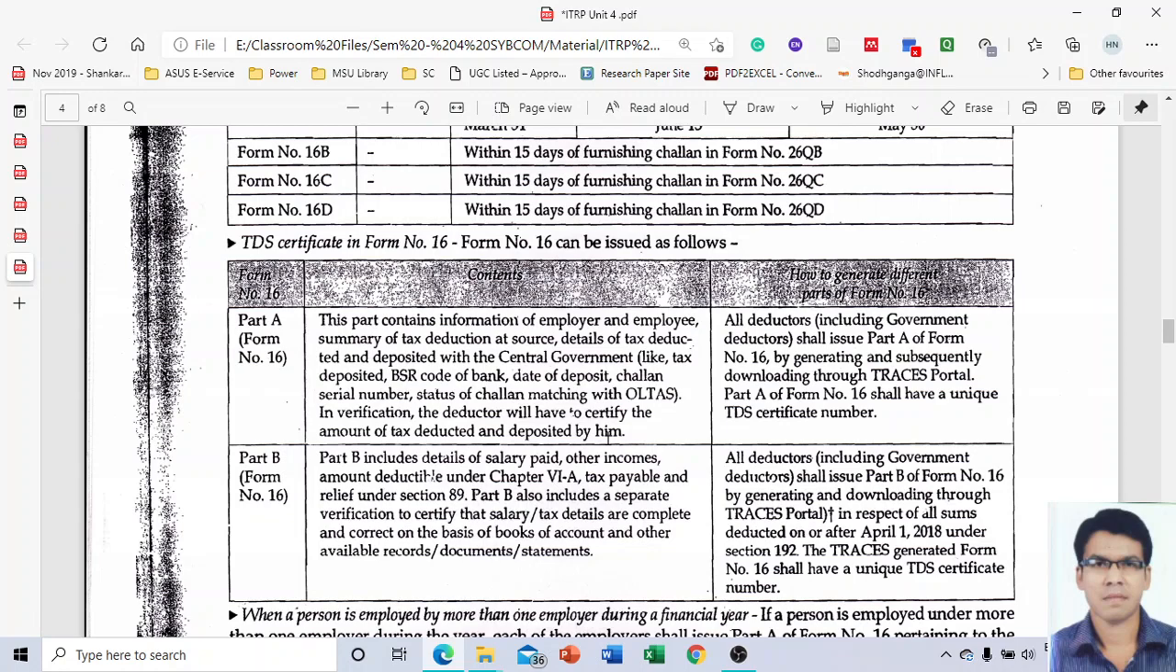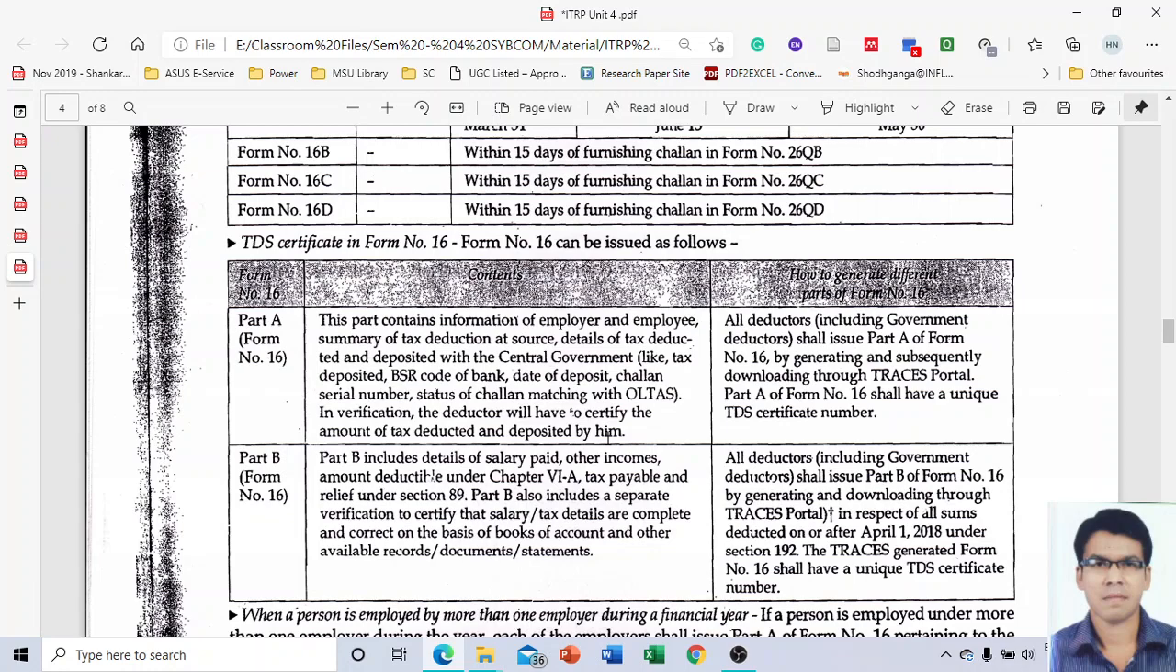And the last column again says that all deductors, including the government, shall issue Part B of Form number 16 by generating and downloading it through the Traces portal in respect of all sums deducted on or after 1st April 2018 under Section 192. The Traces-generated Form 16 shall have the unique TDS certificate number. Okay. So no issue, if you are not understanding, don't take any tension, we are reading this only for information purposes, otherwise there is nothing else.